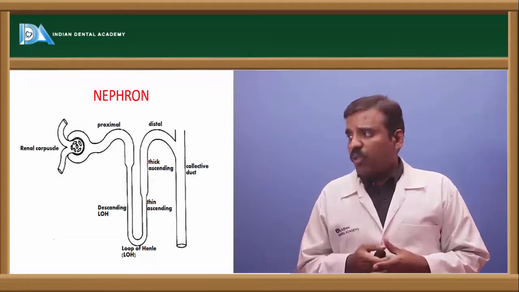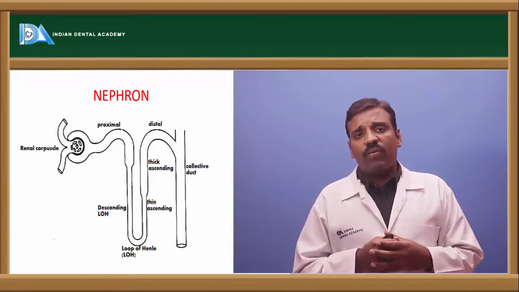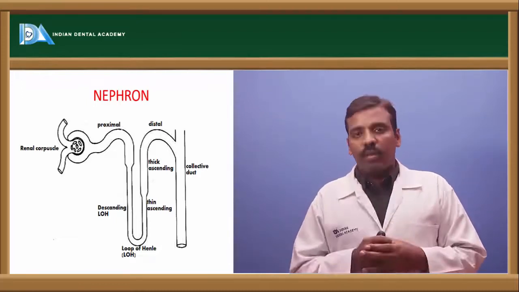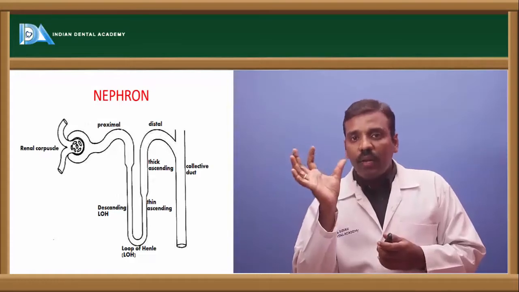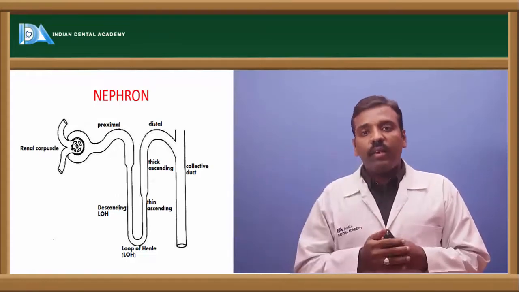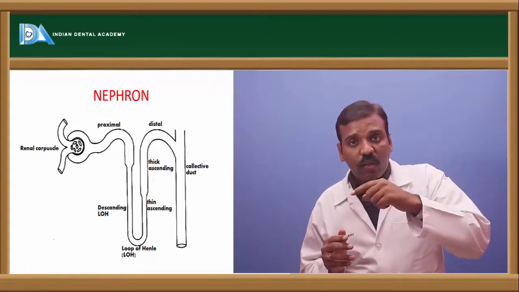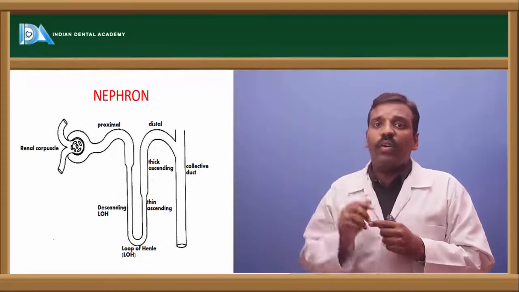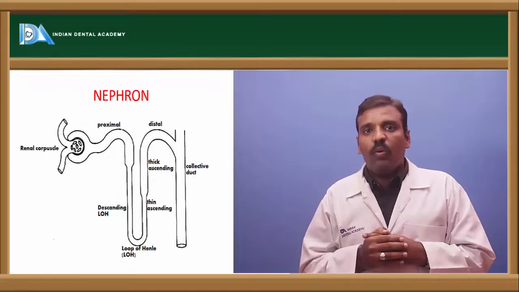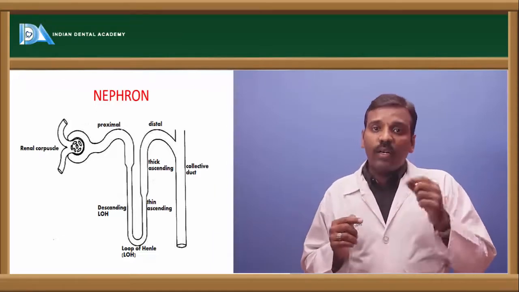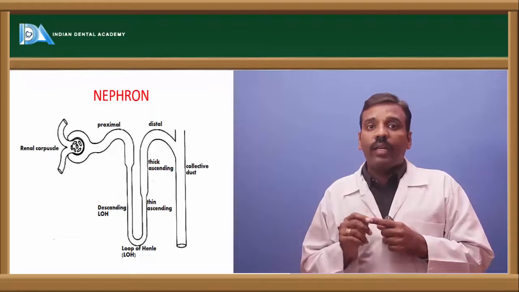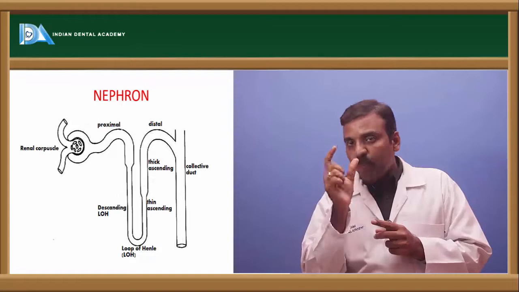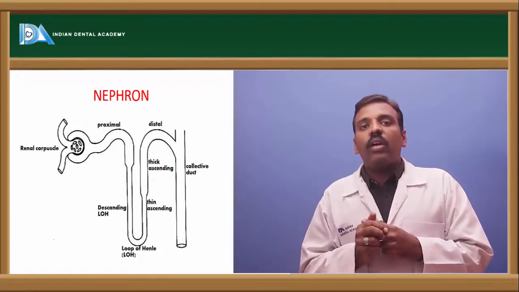Okay, right, come to the point. And next, if you see the parts of the nephron, the first part of the nephron is called the glomerulus. The U-shaped part is called the glomerulus. In this, we have one afferent arteriole, which is coming inside of the nephron, and another one, which is going out of the nephron, is called the efferent arteriole. In between these two, the afferent arteriole and the efferent arteriole, there are glomerular capillaries, and upon this there is a U-shaped structure, that is called the glomerulus.